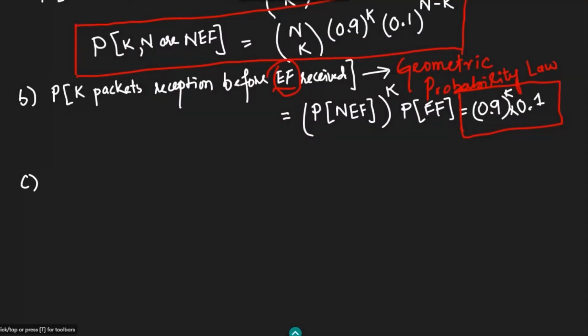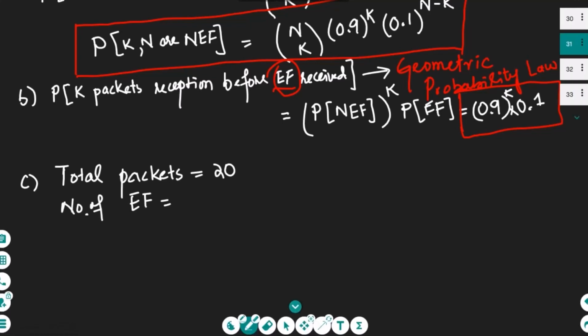So total number of packets are 20. Okay, so out of these packets, the number of expedited forwarding are how much? Let me see them.